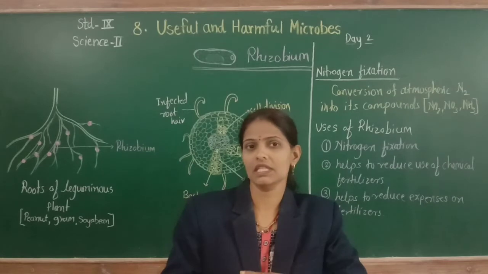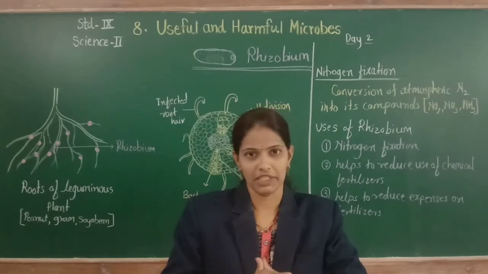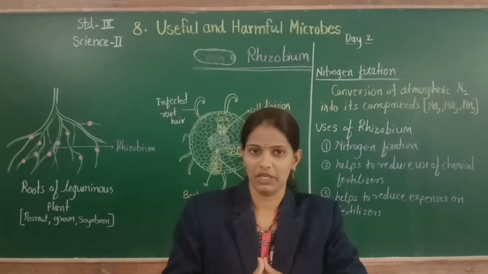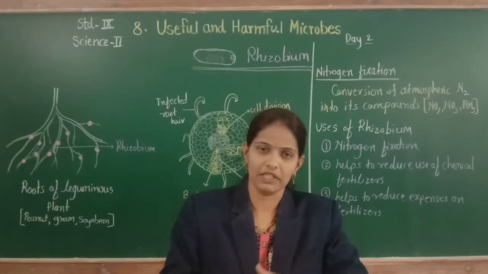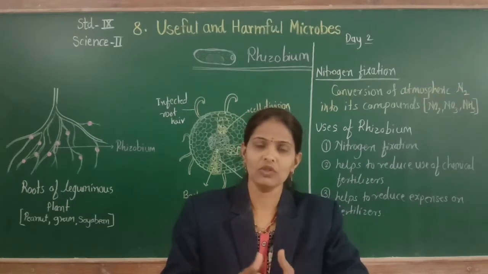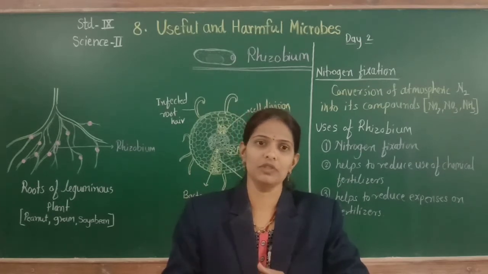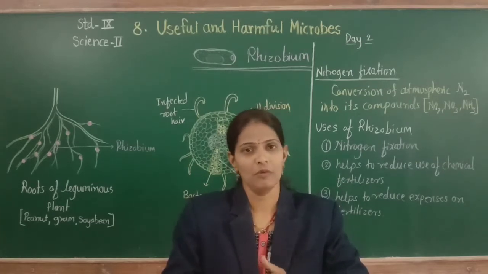Yesterday we discussed Lactobacillus bacteria, and how they help in making curd from milk. Lactobacillus bacteria convert lactose sugar into lactic acid, and that is why the curd becomes sour in taste. So these are useful to us, so they are called useful microorganisms.